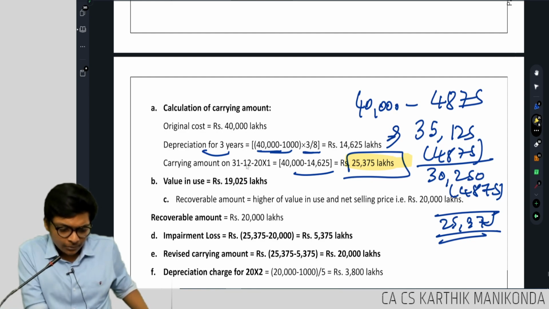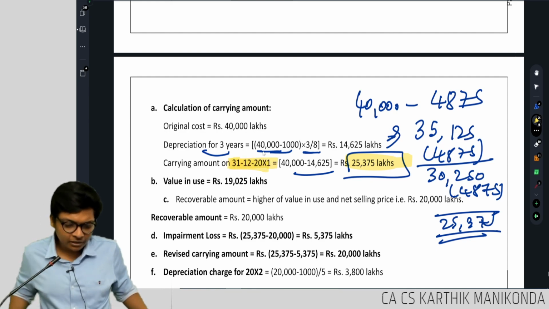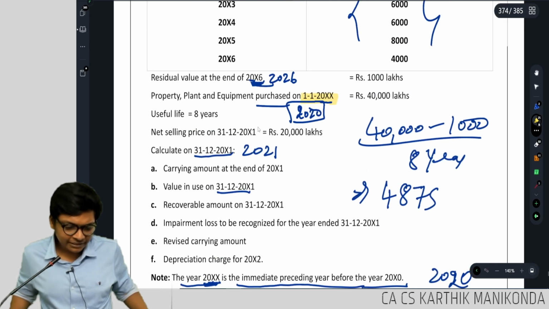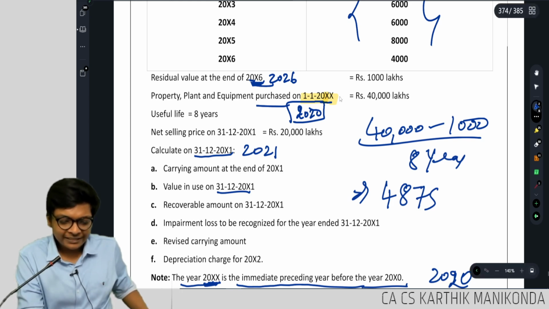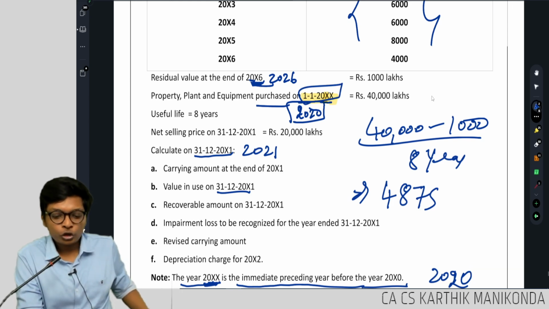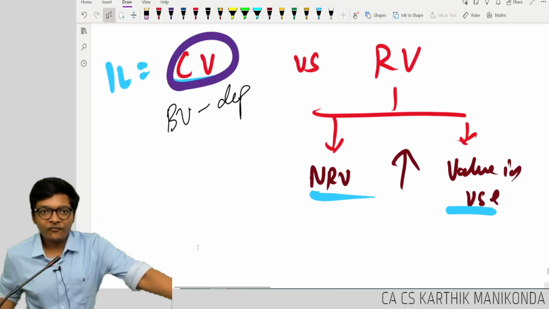But carrying amount on 31st December 2021. The asset is purchased on which day? Okay, got it. This is purchased on 1st Jan 2019. Are you following? It's purchased on 1st Jan.